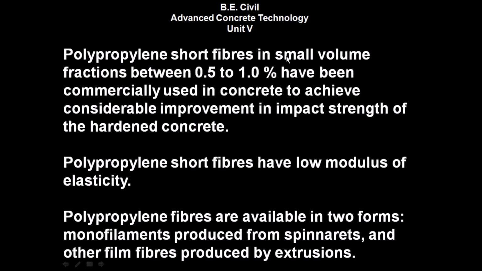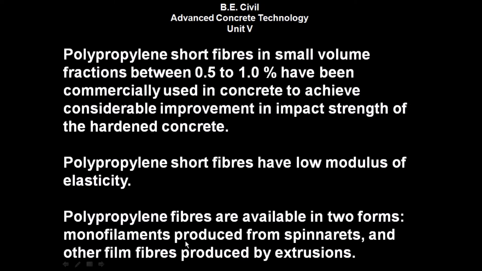Polypropylene short fibers in small volume fractions between 0.5% to 1% have been commercially used in concrete to achieve considerable improvement in impact strength of the hardened concrete. Polypropylene short fibers have low modulus of elasticity. Polypropylene fibers are available in two forms.